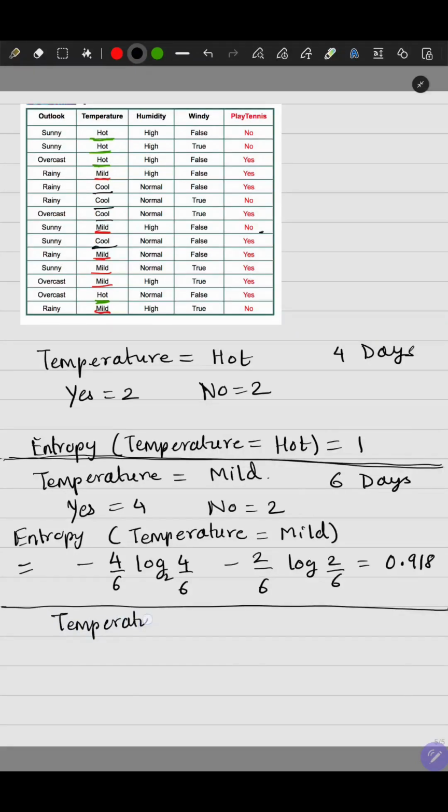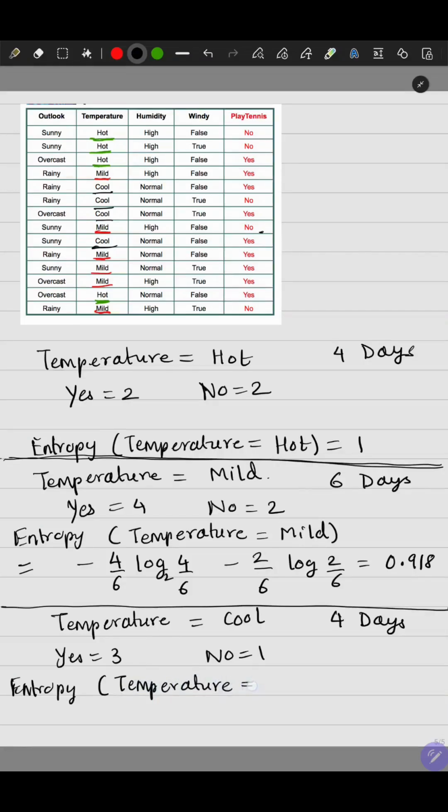Now the only rows that remain are with temperature equal to cold or cool. There are only 4 days left. If we count our cool subset, there are 3 days when the person did go out to play tennis and 1 day when the person did not go out. The entropy when temperature equal to cool is minus 3/4 times log 3/4 minus 1/4 times log 1/4. This value comes out to be 0.81.